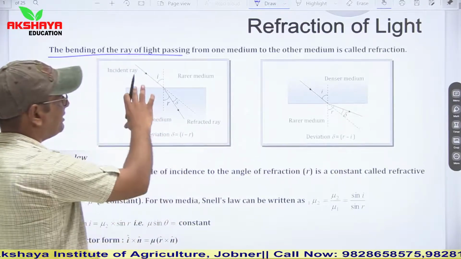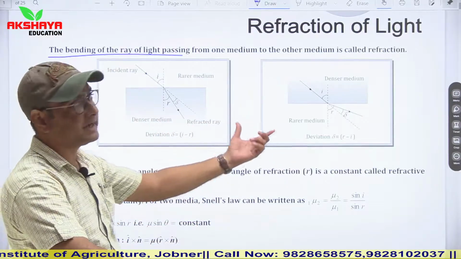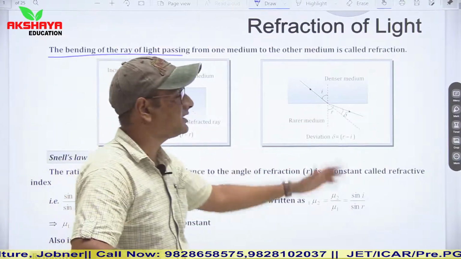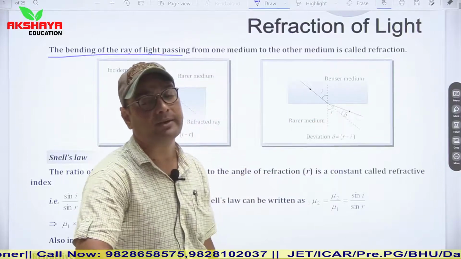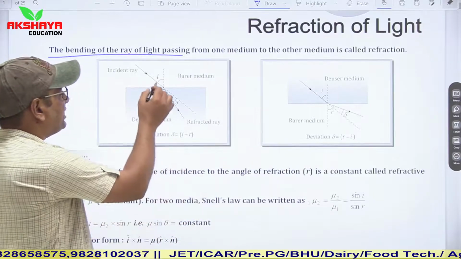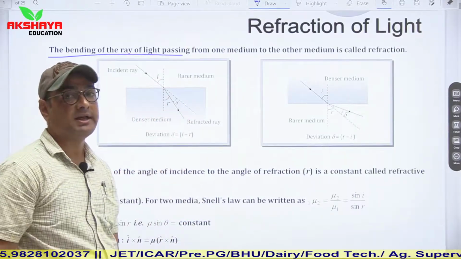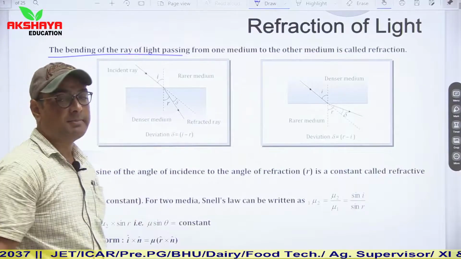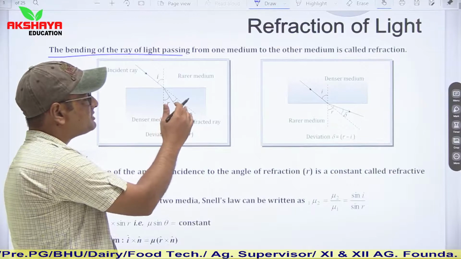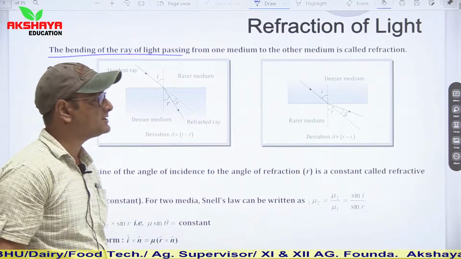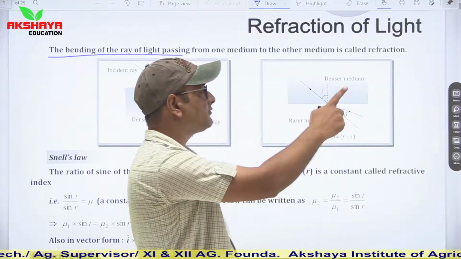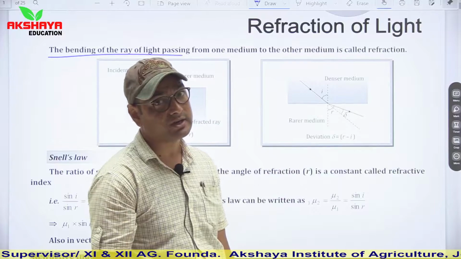because light should travel from one medium to another medium. Here I have given two simple diagrams. In the first one, light is traveling from rarer to denser medium, and in the second one, light is traveling from denser to rarer medium. When light travels from rarer medium to denser medium, it bends towards the normal. In this situation its deviation from the actual path is quite less, while when it travels from denser to rarer medium, it bends away from the normal, and in this case the deviation is larger.